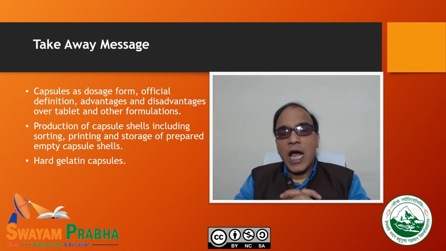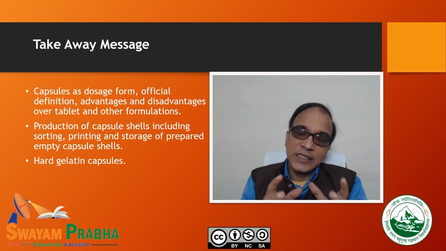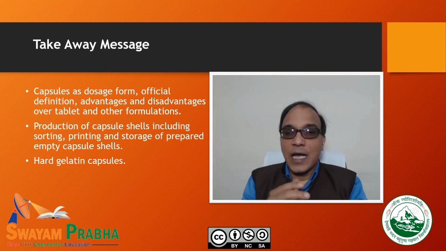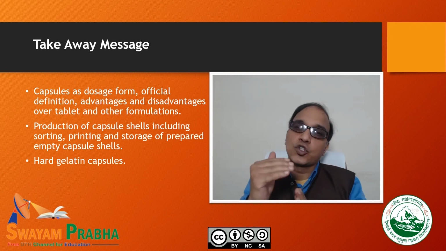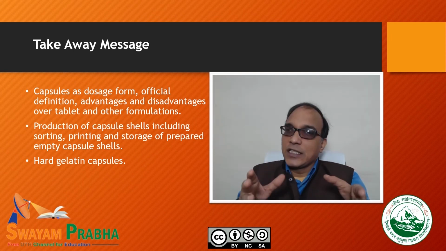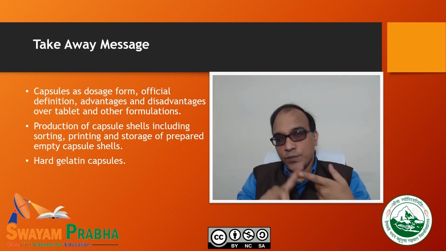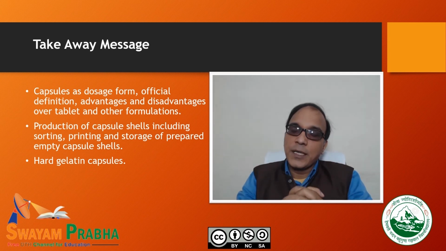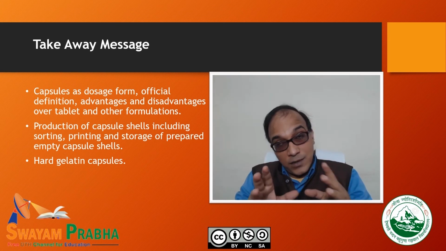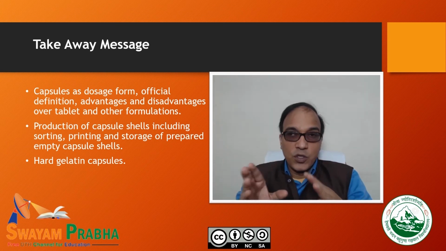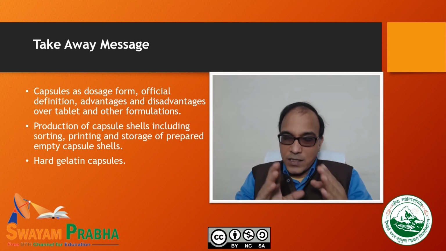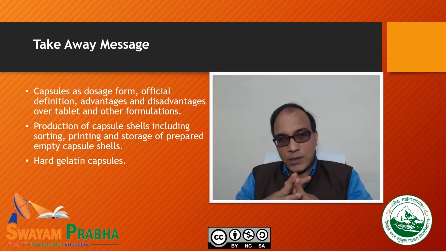After we prepare these capsules, we go for sorting, printing, and then storage of prepared empty capsule shells. Then we studied hard gelatin capsules. They have two major components, body and cap, and we can prepare them in a variety of sizes. Size 000 is the largest size, and size 5 is the smallest size. So mass and volume you must remember.